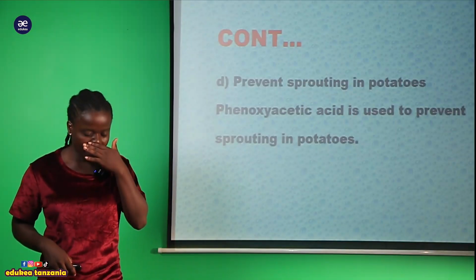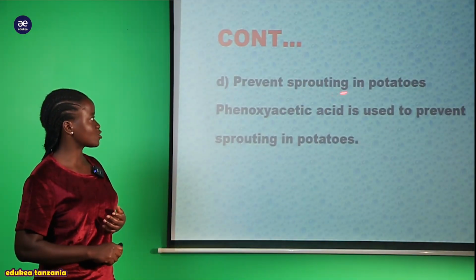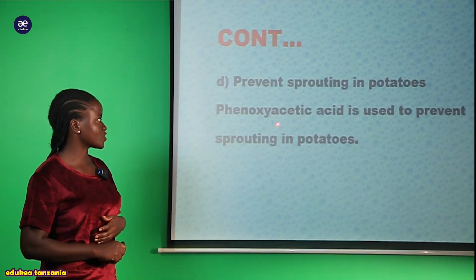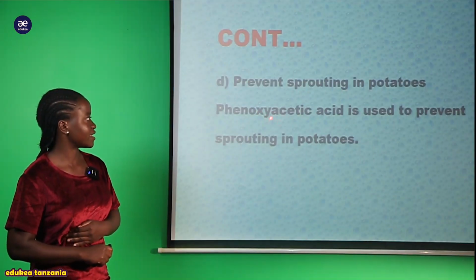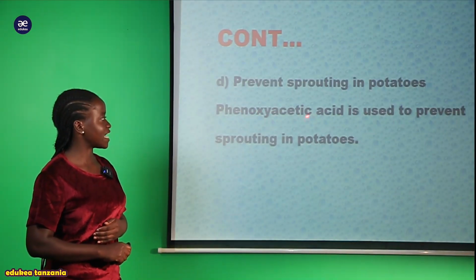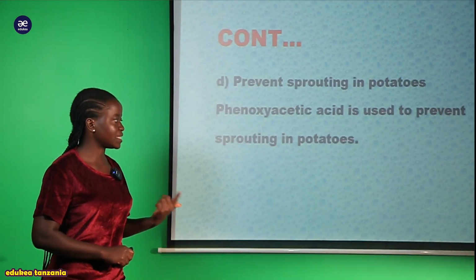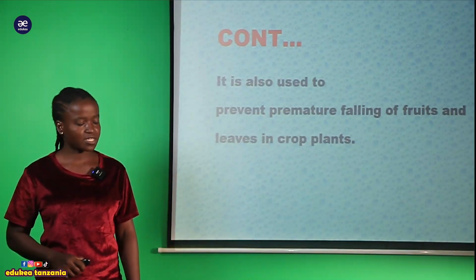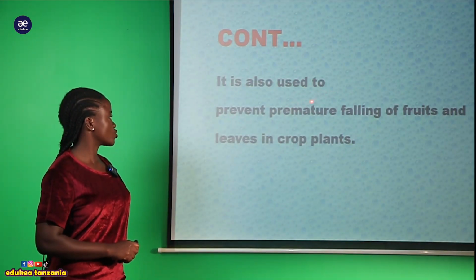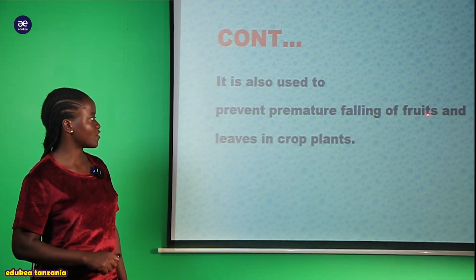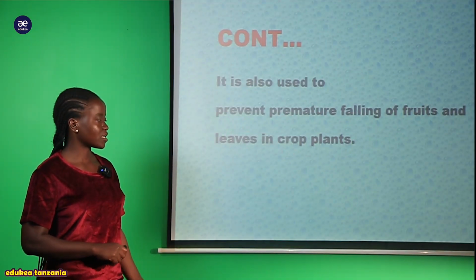And another function is preventing sprouting of the potatoes, that is phenoxyacetic acid is used to remove the sprouting in the potatoes. That is, it is also used to prevent the premature falling of the fruit and leaves in the crops.